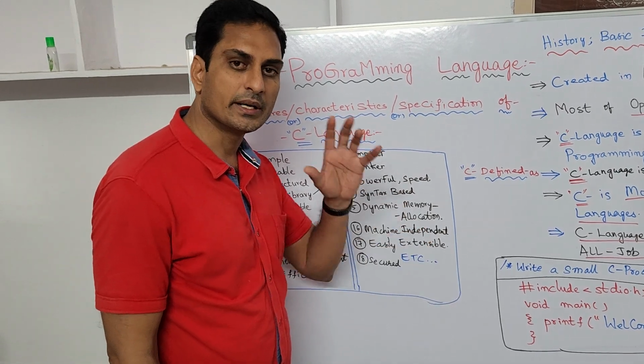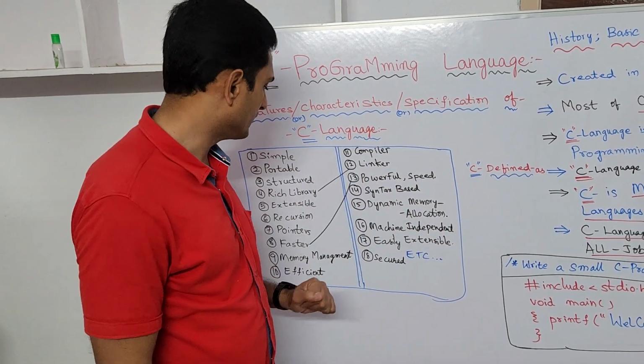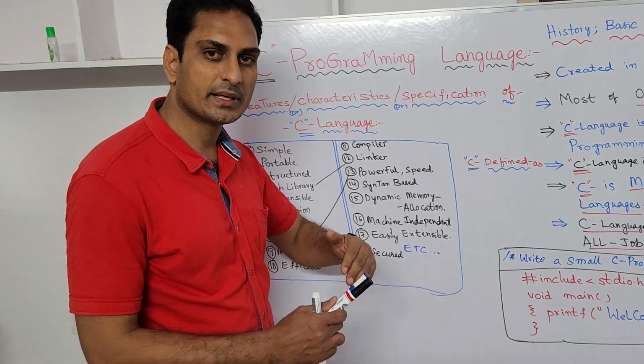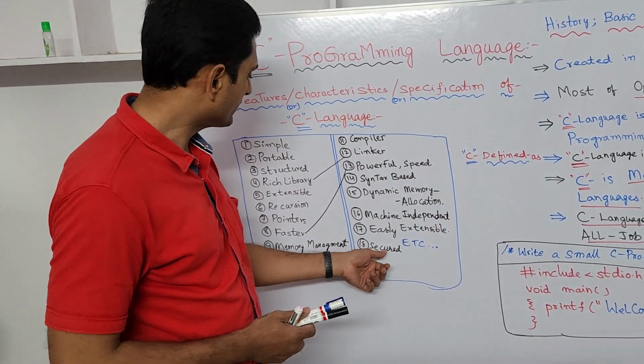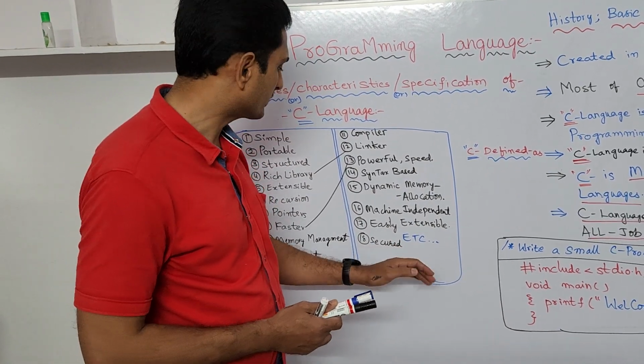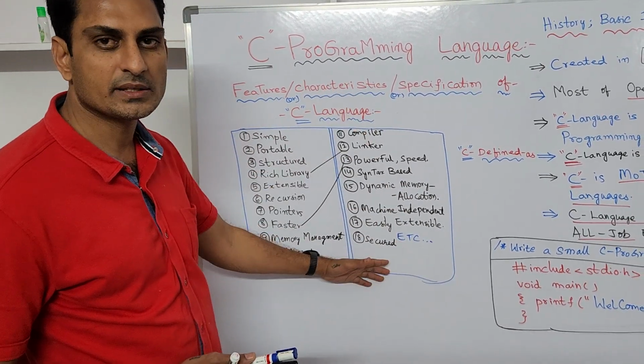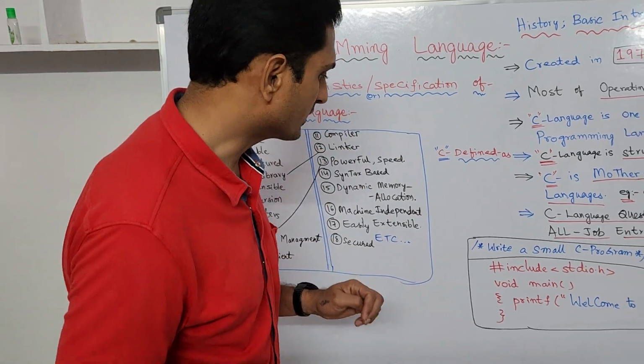Dynamic memory allocation. It can allocate memory dynamically. Easily extensible. It can be easily extended to C, C++ and Java. It is a more secure programming language, etc. It has so many features like this. That way it is so flourished nowadays.